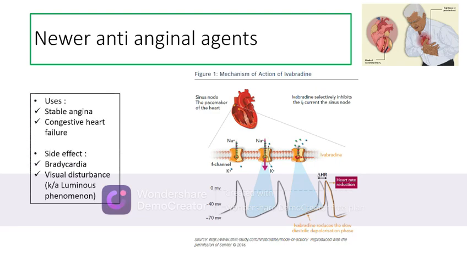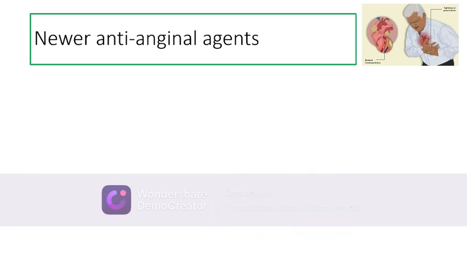So the uses can be stable angina and congestive heart failure, since reduction in the heart rate reduces the cardiac output and the workload on the heart. However, as a side effect, it causes bradycardia and visual disturbance in patients, which is called the luminous phenomenon.